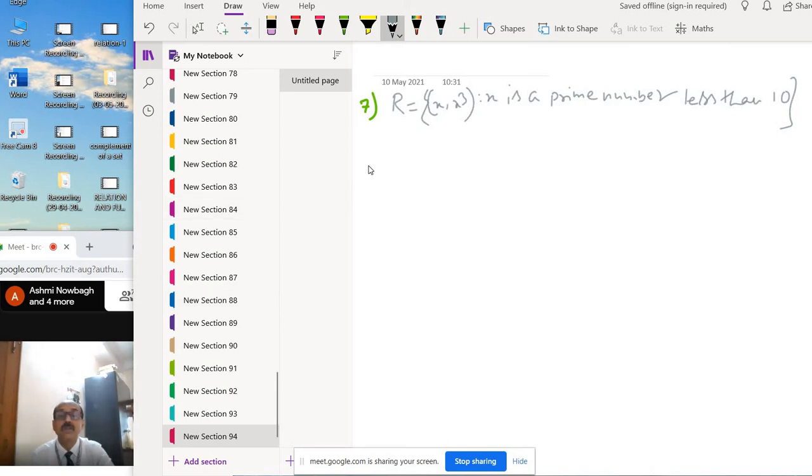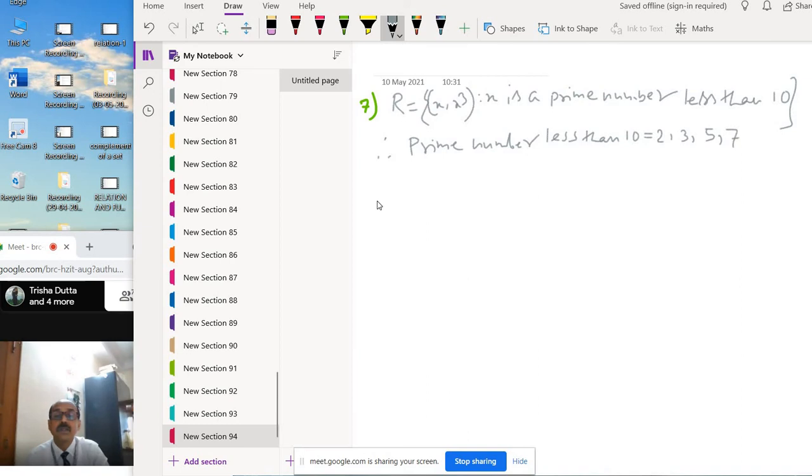So therefore, prime numbers less than 10 are 2, 3, 5, 7.